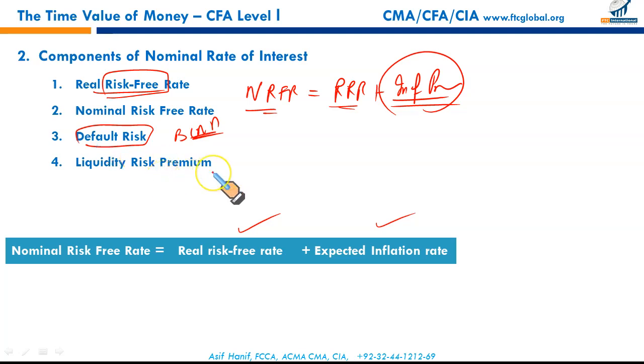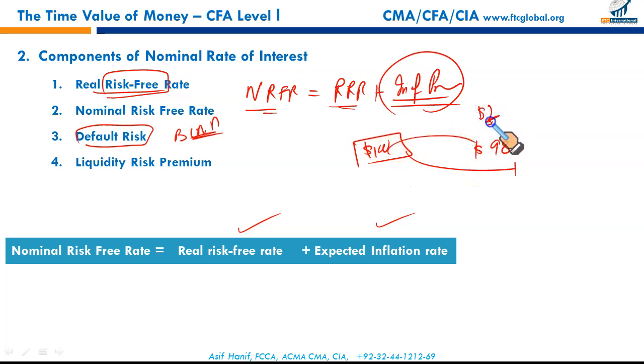Next, liquidity risk premium. Liquidity risk, like for example, you have a certain bond currently traded at $100, but in order to sell in a forced sale, you just get $98 for this bond. This forced sale has resulted in a loss of $2. This is called liquidity risk premium, meaning the difference between the fair value of $100 and the price at which you sell it in a forced sale. The risk of receiving less than the fair value of an investment is called the liquidity risk premium. It must be sold for cash quickly for $98. The difference between these two is called the liquidity risk, and that has to be compensated in your interest rate.